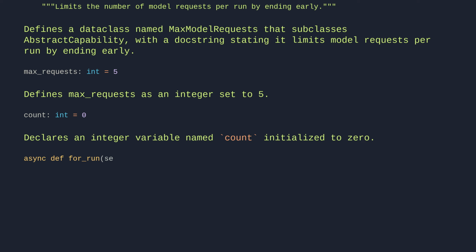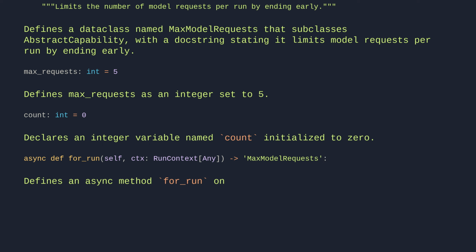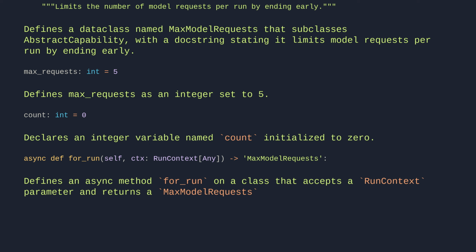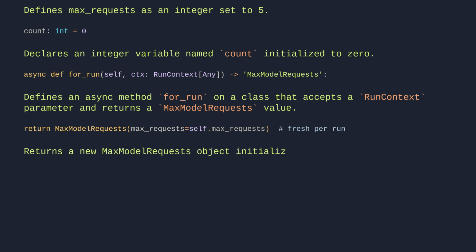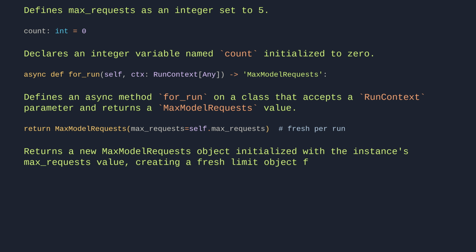async def for_run(self, ctx: RunContext[Any]) -> MaxModelRequests. This defines an async method, for_run, on a class that accepts a run context parameter and returns a MaxModelRequests value. return MaxModelRequests(max_requests=self.max_requests) # fresh per run. This returns a new MaxModelRequests object initialized with the instance's max_requests value, creating a fresh limit object for each run.